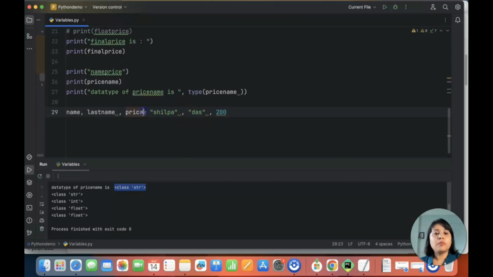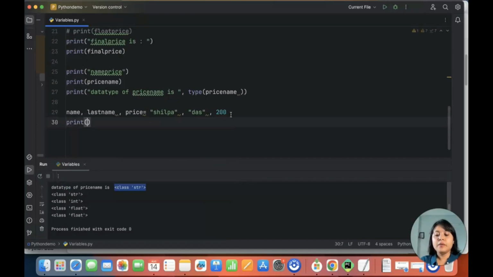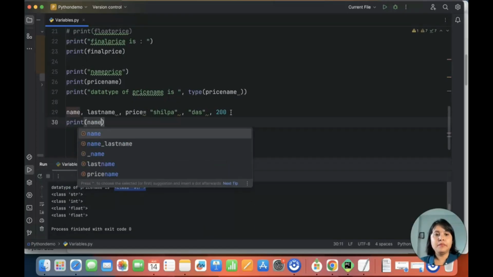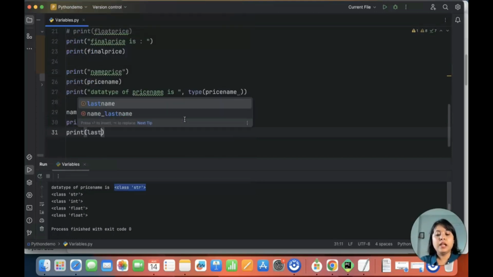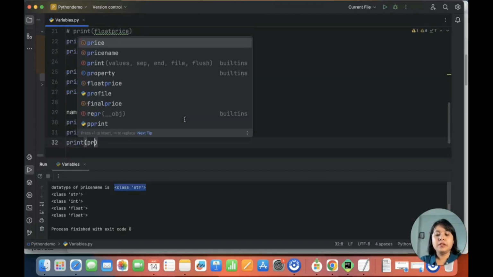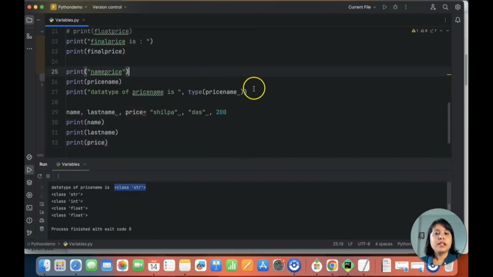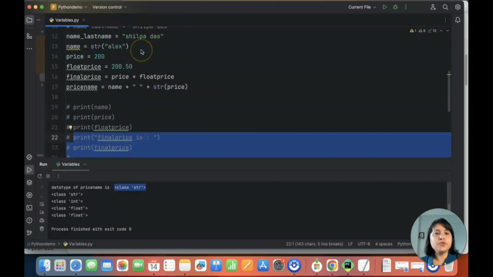Okay, now, so now let me go ahead and print the same thing. Print the name, print last name, and print the price. Let me go ahead and comment these print statements so that you don't get confused.